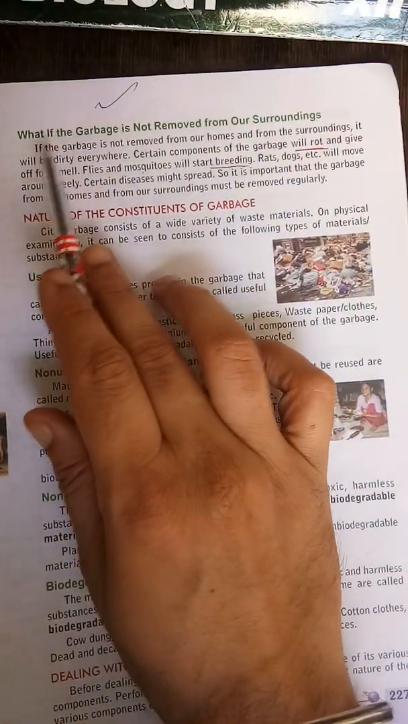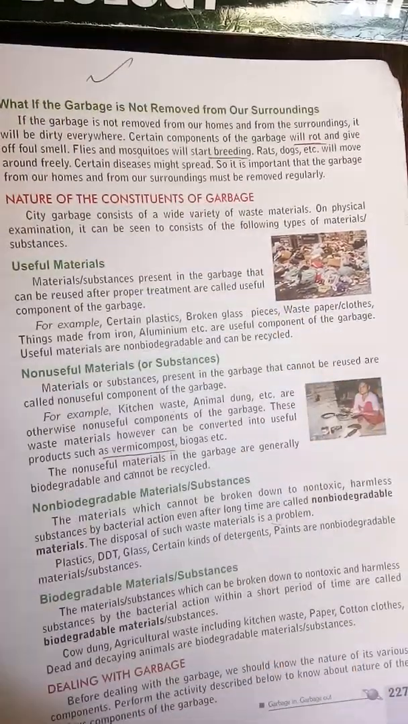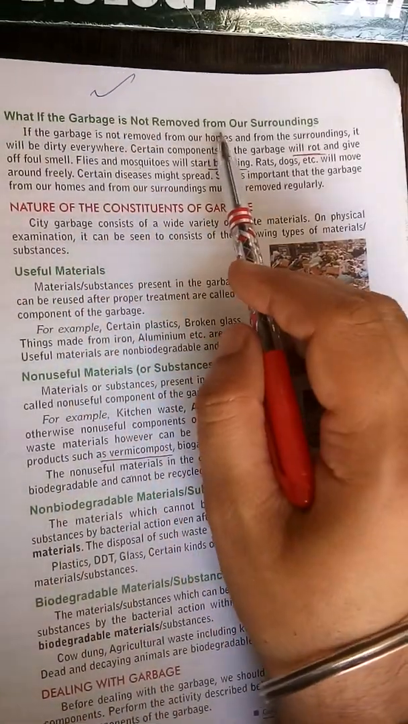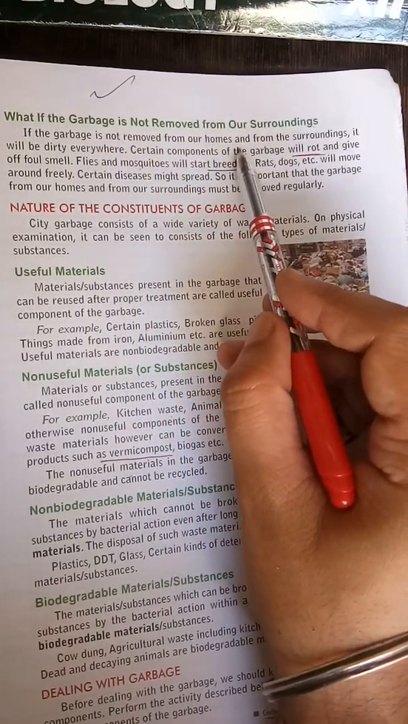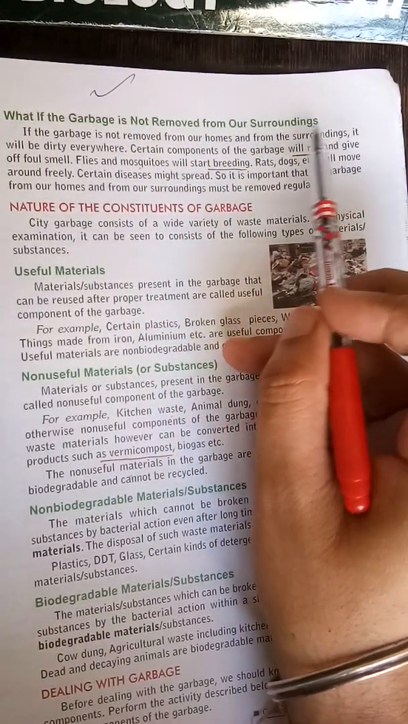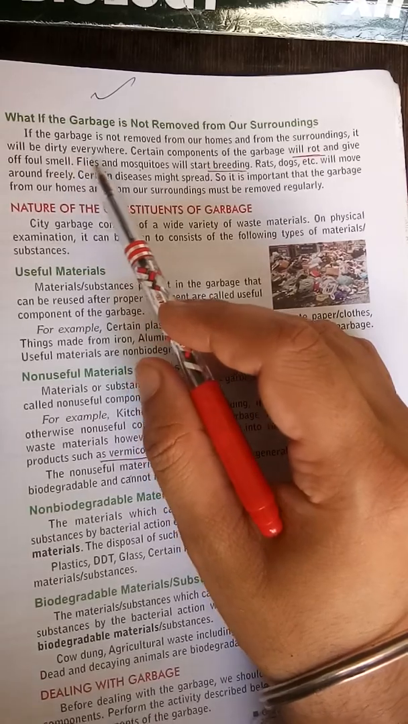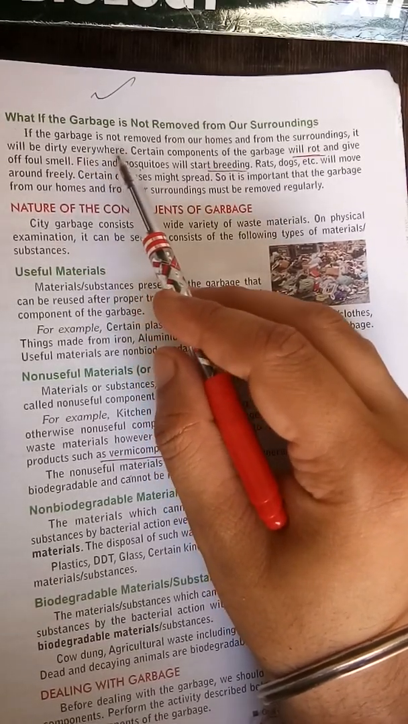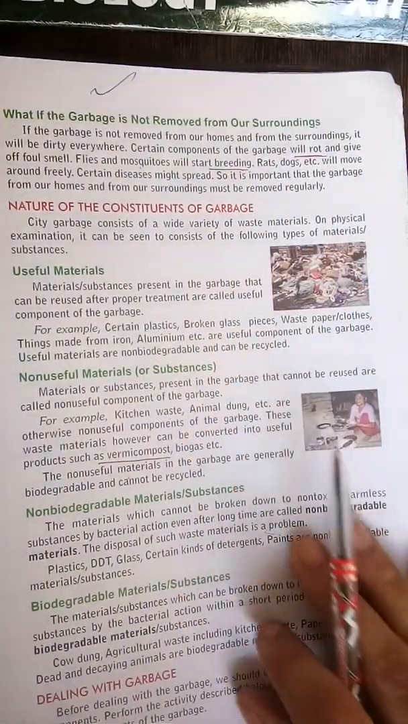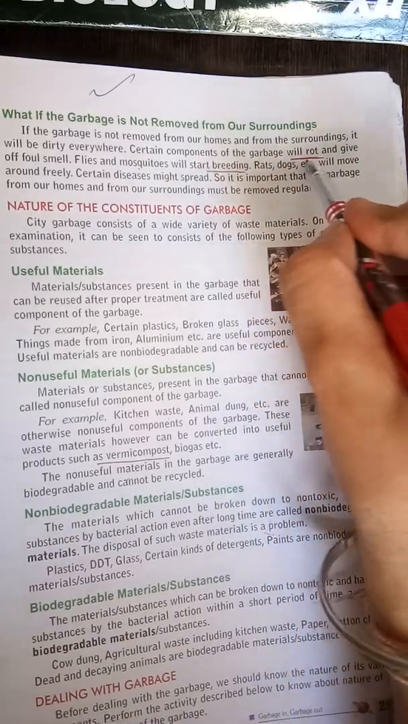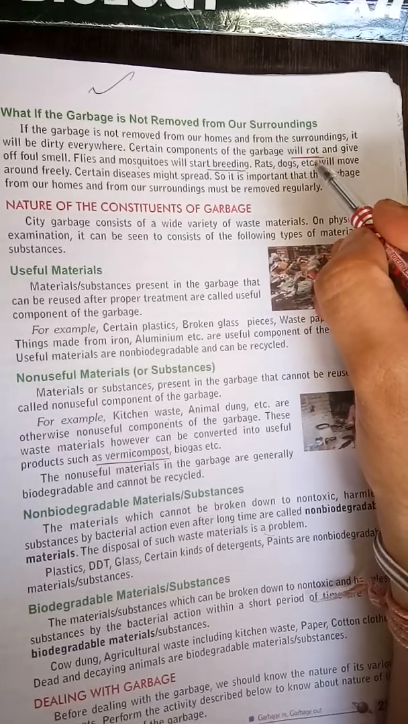Next thing, beta: what if the garbage is not removed from our surroundings? What will happen if you do not remove that garbage around you? If the garbage is not removed from our homes and surroundings, it will accumulate and look dirty, and everywhere you will feel dirtiness. Certain components of garbage will not rot. But what is rot? Rot means to decay, something that goes bad as a part of a natural process.